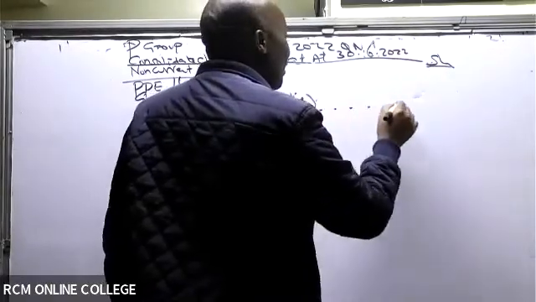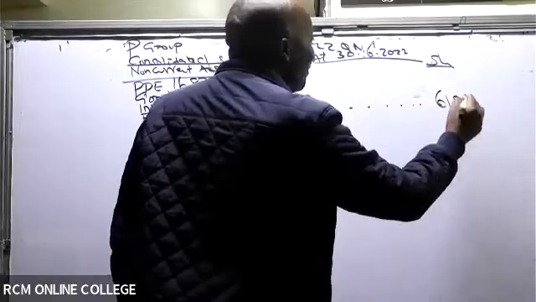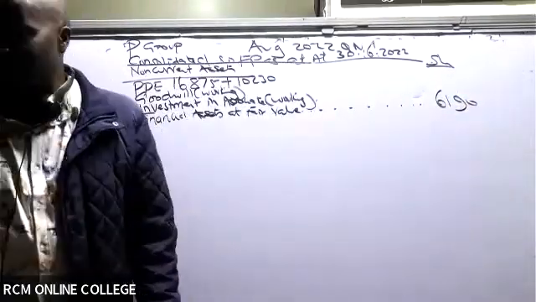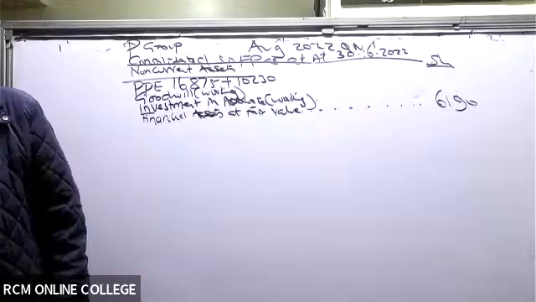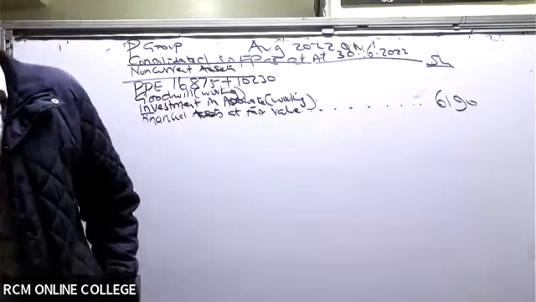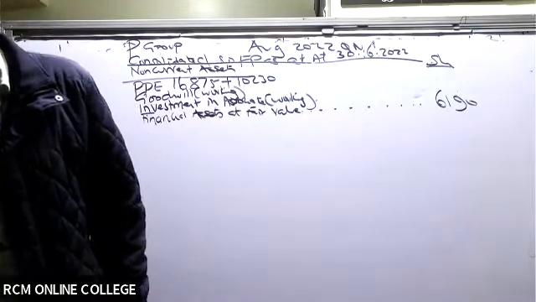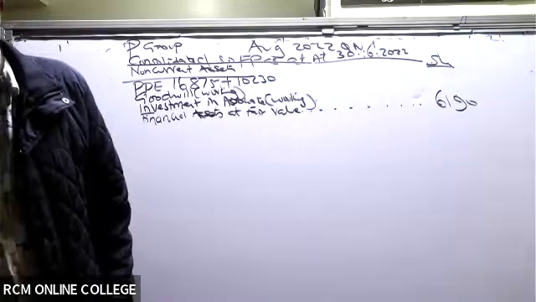This is a free mark. I'm telling you, group consolidation has got very many low-hanging marks. So 6190, like that. Ladies and gentlemen, after that, we are moving on very well. So then we go to current assets.